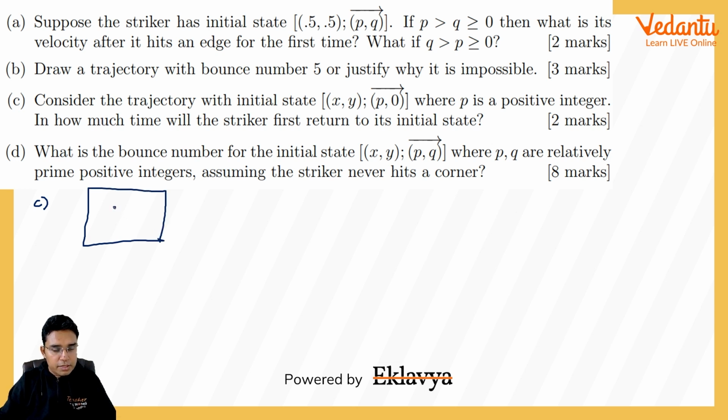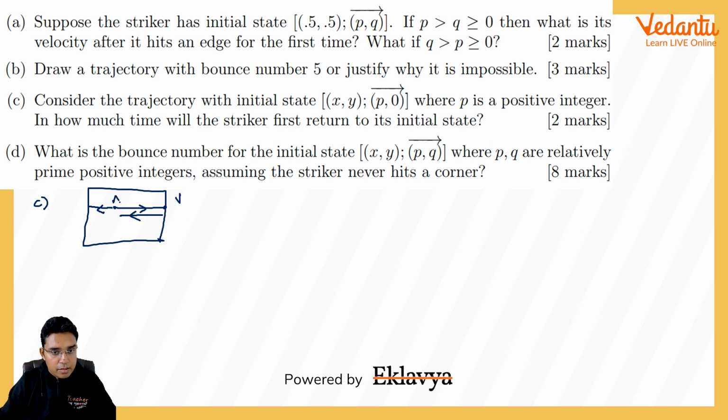Suppose this is the point x comma y, and because it is going only in the x direction, this is the first time it will be getting hit by this vertical wall. So it will now be going back, and once again, let me use different lines but representing superimposed lines only, just to show that.